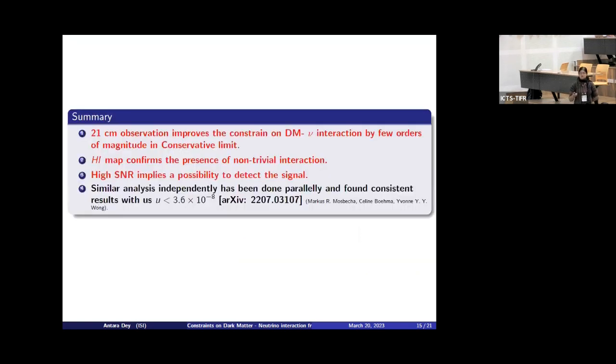So this is the summary of my work: the 21 centimeter power spectra can improve the constraint of this type of interaction in a conservative limit, and it can help to detect the signal using this telescope. Another point is that a similar analysis has also been done independently, and they have also found a similar constraint on U, which is of the order 10 to the power -8. This is done by this particular group.